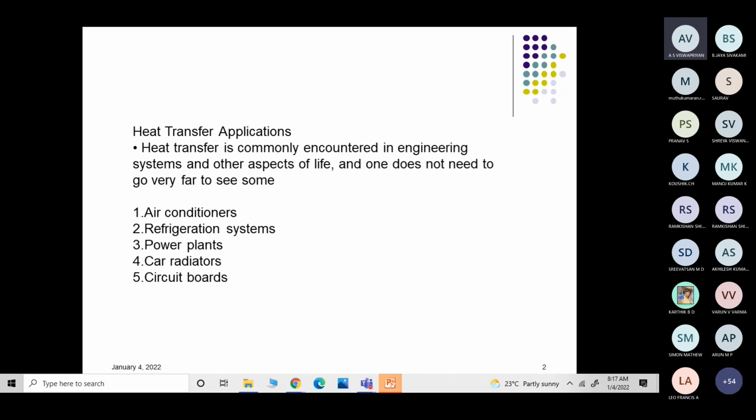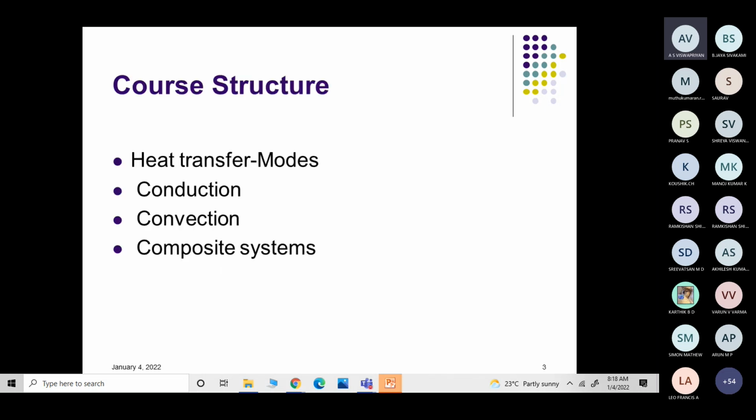So we should have strong knowledge of heat transfer and how heat has to be dissipated, which will help in better performance of electrical, electronic or mechanical components. Similarly, when we want to produce power in power plants, we should have strong knowledge about heat transfer techniques.